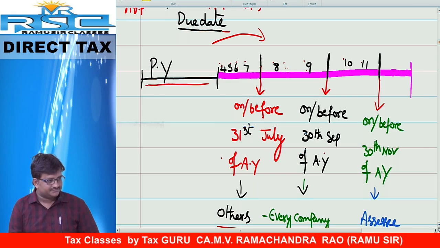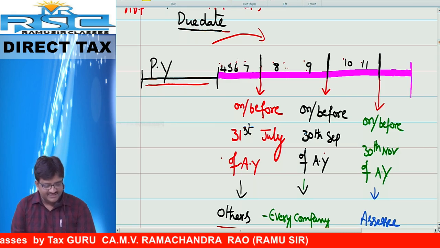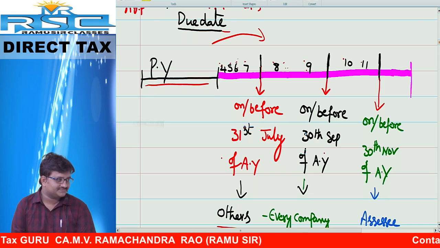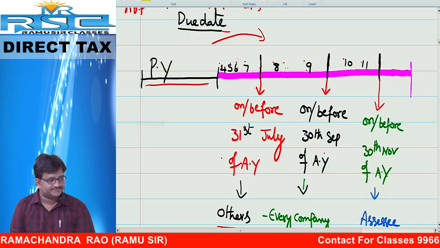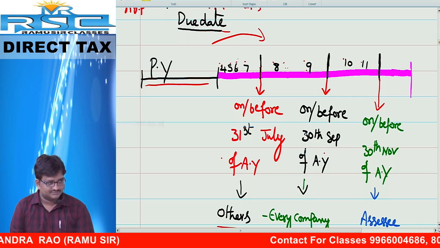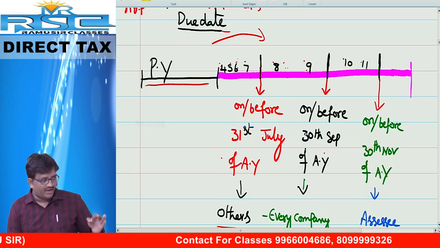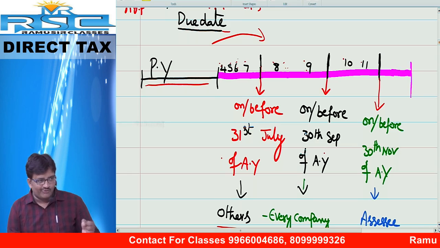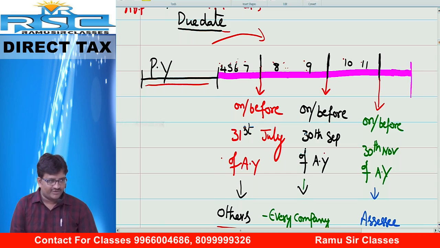Second one: on or before 30th September of the assessment year. Last one: on or before 30th November of the assessment year.